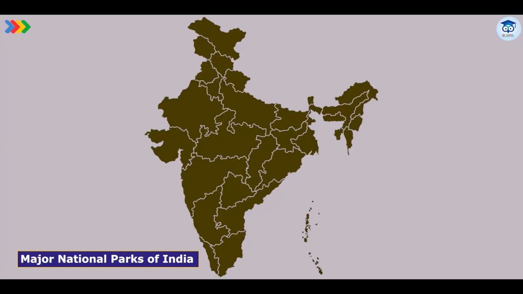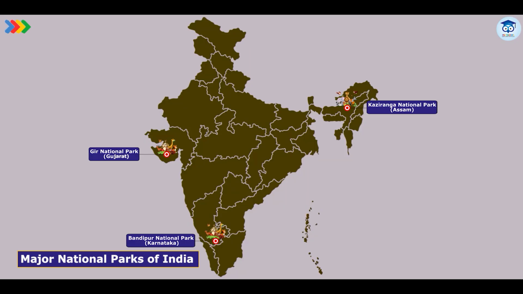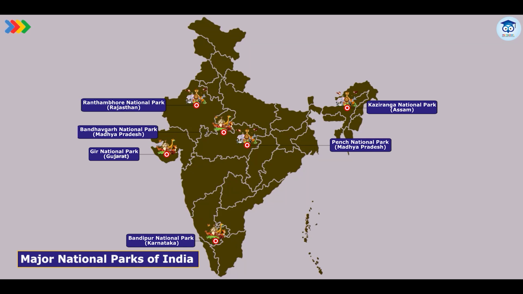Major national parks of India: Gir National Park in Gujarat, Kaziranga National Park in Assam. Kaziranga National Park is also famous for the one-horned rhinoceros. Bandipur National Park, Karnataka. Pench National Park, Madhya Pradesh. Bandhavgarh National Park, Madhya Pradesh. Ranthambore National Park, Rajasthan.